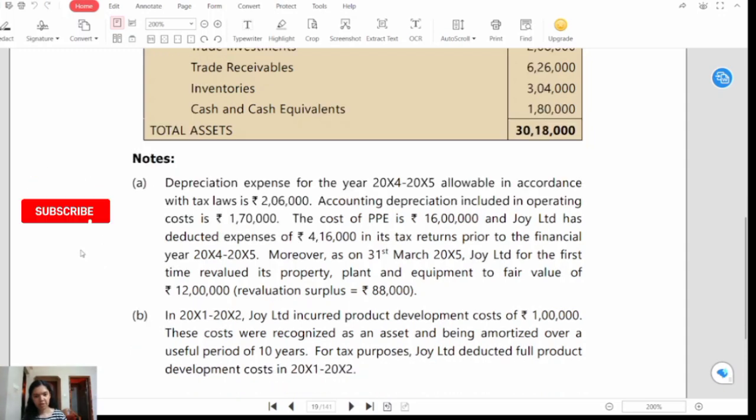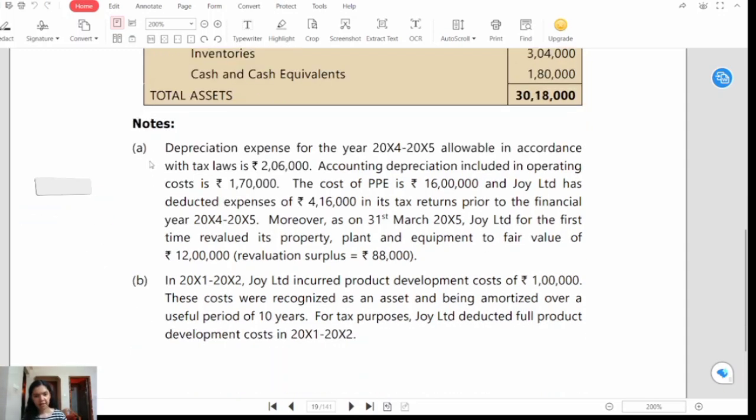Now let's see some notes. Note number A. Depreciation expense for the year 2024-2025 allowable in accordance with tax law is rupees 2 lakh 6,000. Accounting depreciation included in operating cost is rupees 1 lakh 70,000. The cost of the property, plant and equipment is rupees 16 lakh. And Joy Limited has deducted expenses of rupees 4 lakh 16,000 in its tax return prior to the financial year 2024-2025.